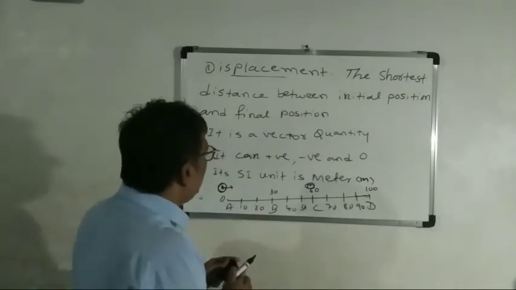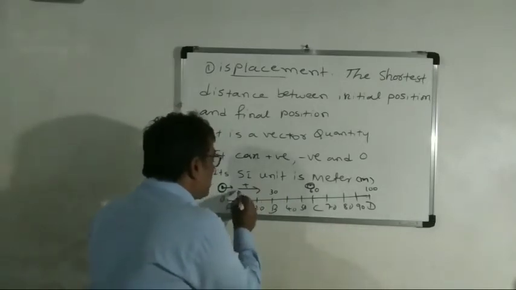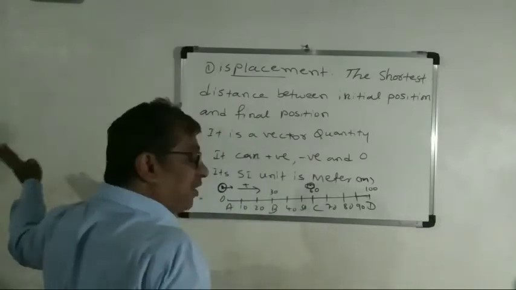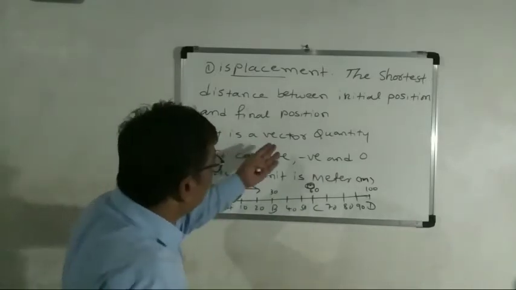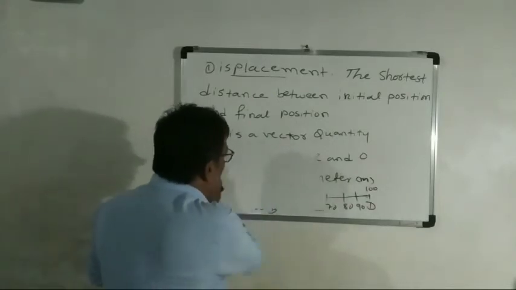For example, this direction is now the positive direction. From the origin, this is the right side, so this is positive. If it comes to the left side, we say it is negative. Now, when is displacement zero?